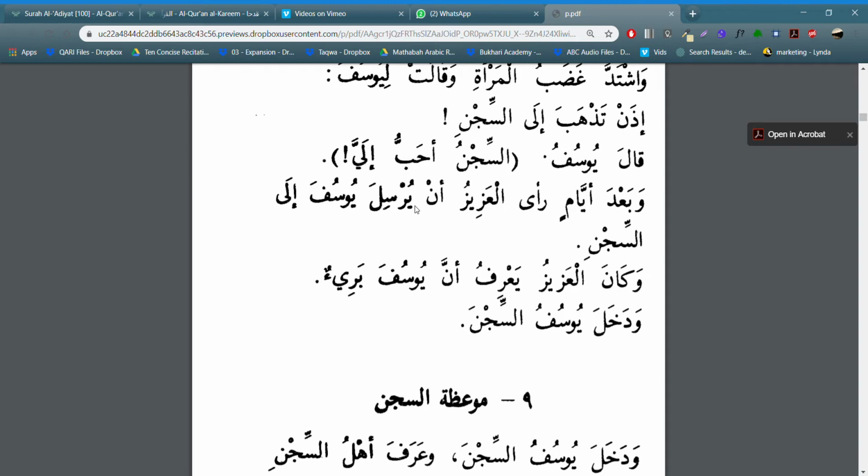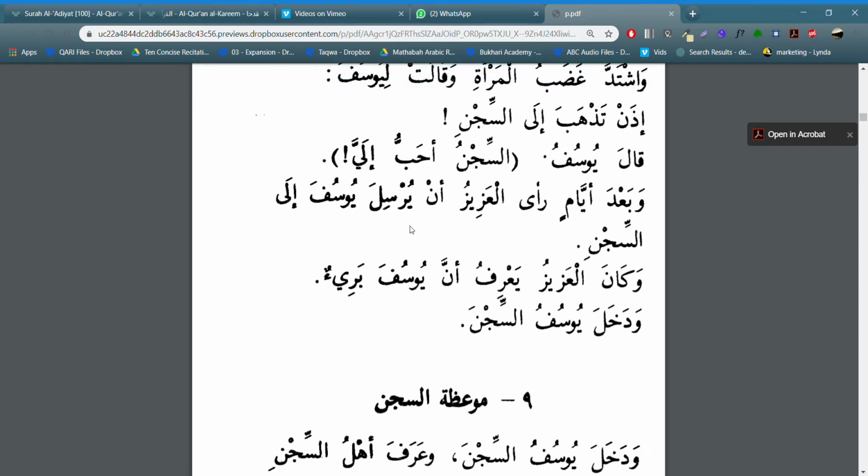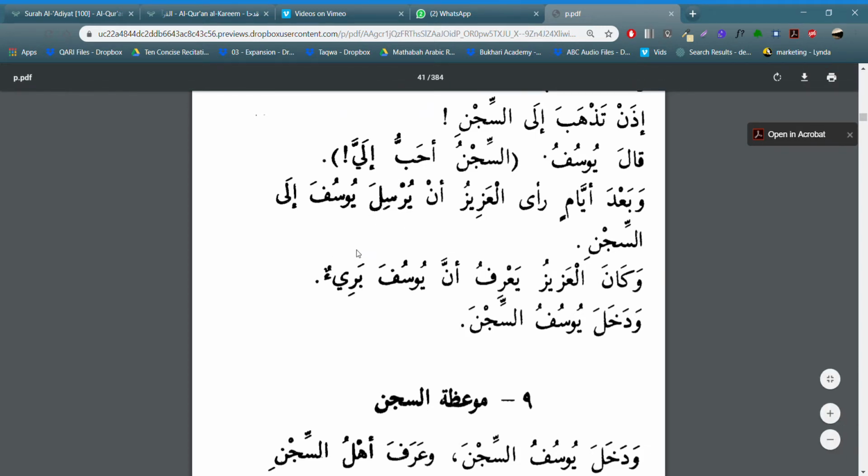Now an, there's a weird thing here. What's going on here? An is from a special list that we learned. An lan likay hatta idan. Right? And what that list does is that it takes a fi'il that comes after it and puts it into a state of nasb. That's why it's not yursilu, it's yursila. Right? So it's targeting it. And it pretty much gives it the masdar meaning. So this won't really have a present tense meaning anymore. It's going to have one that really fits with this sentence.